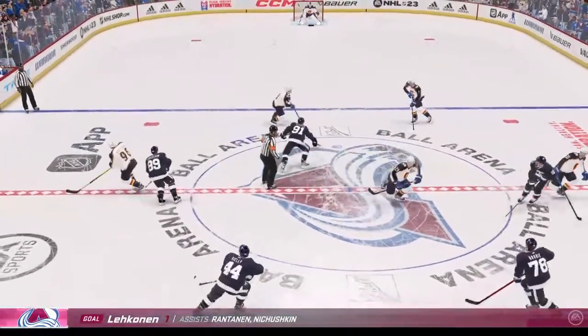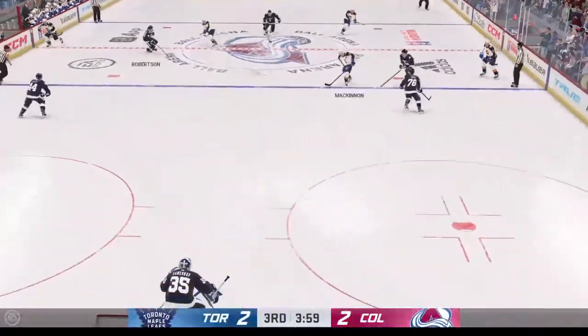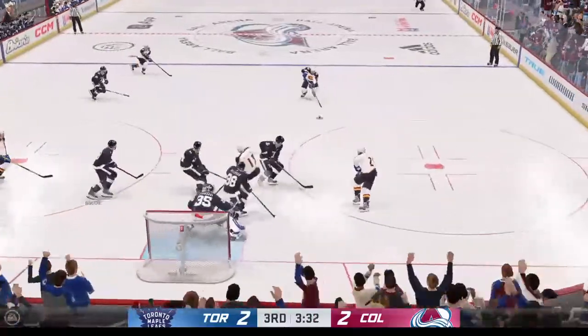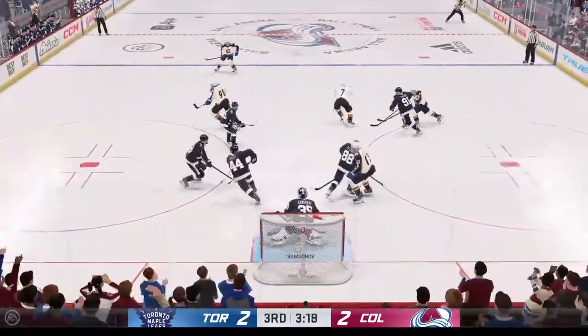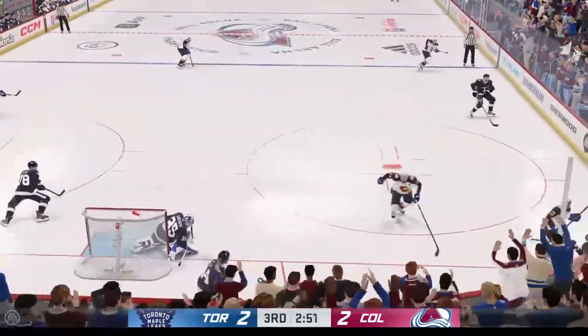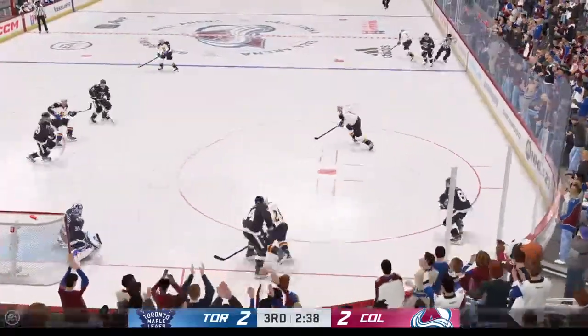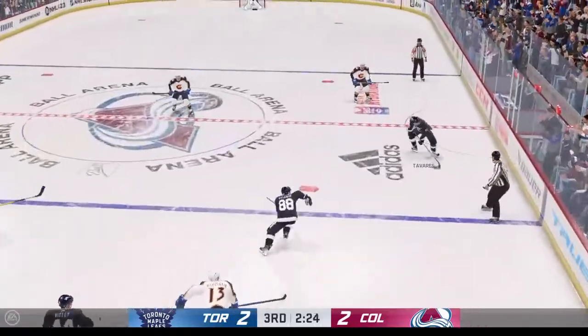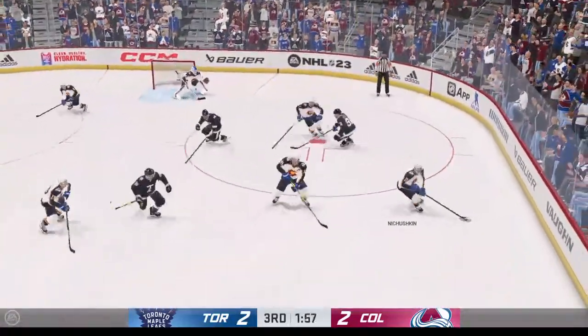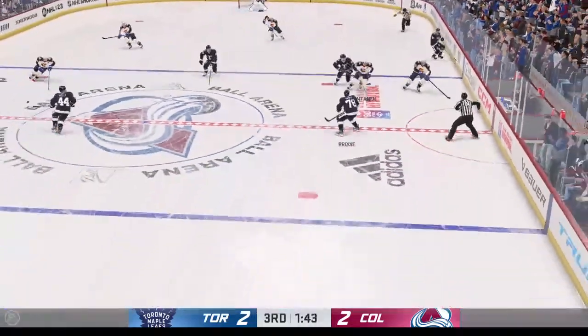Brand new game from Colorado 8. Here's Cale Makar ahead. Nathan MacKinnon in. Drop back for help in front. That one redirects. Taves centers. Stopped by Samsonov through the screen. Nylander taken down. Good pressure here again by the Avalanche, and the Leafs having trouble with it to get it up ice. Here's Tavares. He has Nylander with him. Tavares. Center that. It goes off his stick, and they restart.